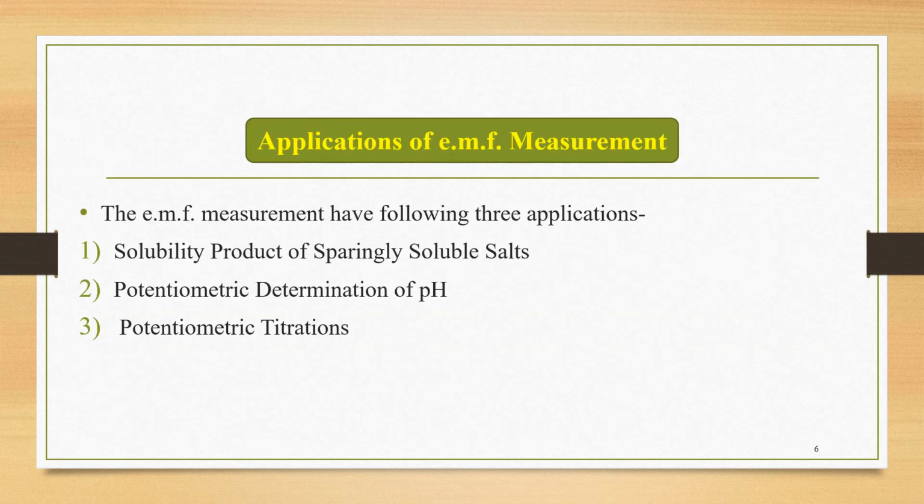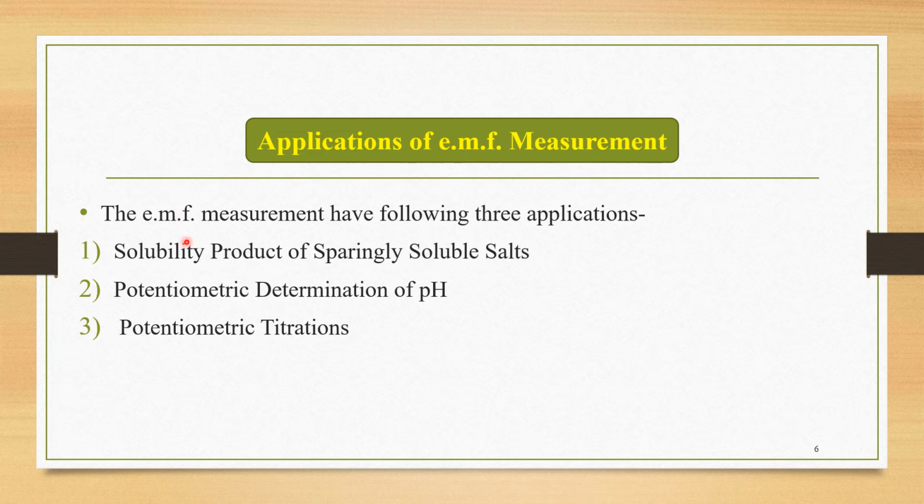Now after studying this classification of electrochemical cells, the next important topic is the applications of EMF measurement. How is EMF measurement helpful for studying different aspects?